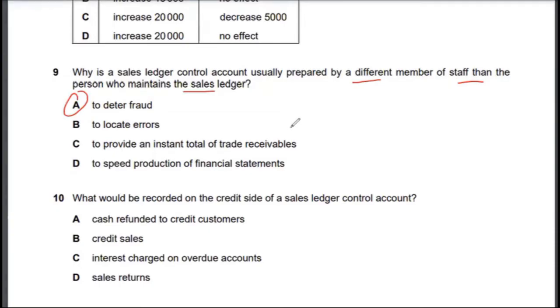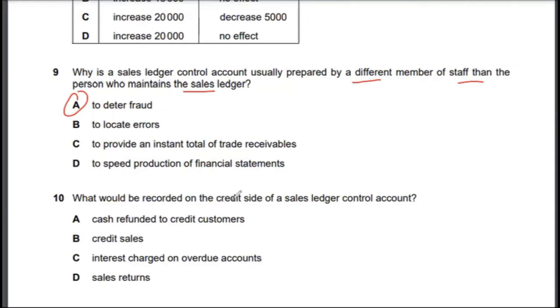If you plan to become a full-time accountant, a proper accountant, do your chartered accountancy or CPA, whichever is available in your country, then one of the key things there is that you need to separate tasks between accountants, simply because we need to avoid fraud if there's any fraud happening. So the correct answer to multiple choice 9 would be option A. Let's look at multiple choice 10.